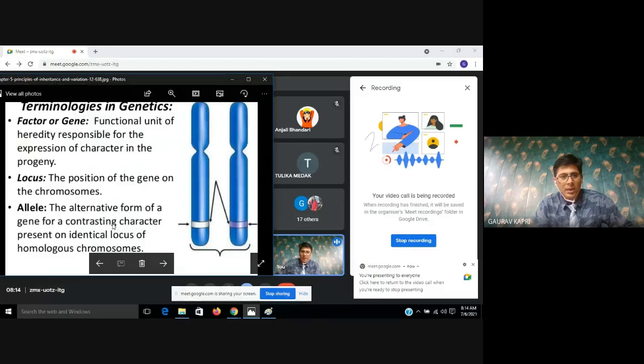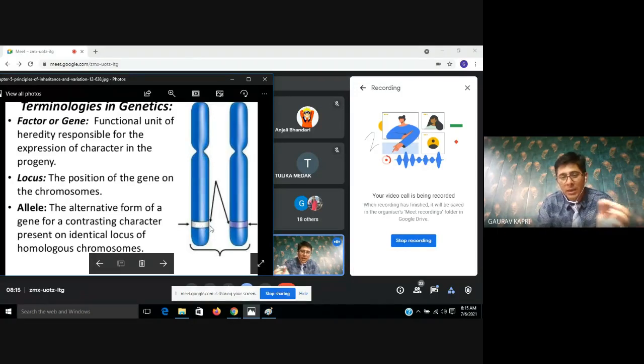It is also mentioned here that alleles are the alternative forms of a gene for a contrasting character present on the identical locus of a homologous chromosome. Here you can see this is the first position where my cursor is, and here is the second position. These are two different, homologous chromosomes. In that particular locus the first gene is located, and in that particular locus the second gene is located. Both are similar kinds of genes expressing the similar character, but one is representing tallness and the other is representing dwarfness. This is the alternative form, alleles. Understood?